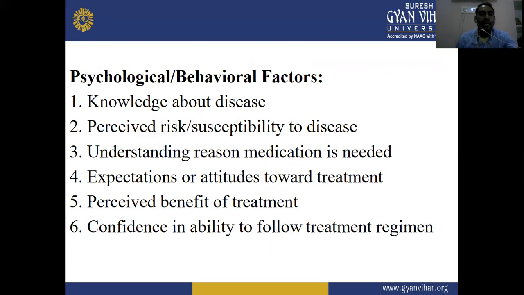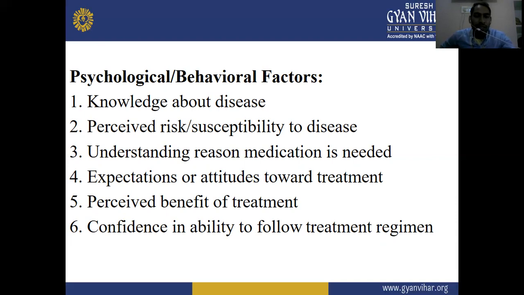Next one, psychological and behavioral factors. First one is knowledge about disease. Second factor is perceived risk or susceptibility to disease. Third factor is understanding why medication is needed.